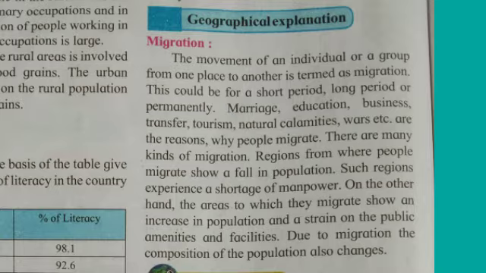There are many kinds of migration. Regions from where people migrate show a fall in population. Such regions experience a shortage of manpower. On the other hand, the areas to which they migrate show an increase in population and a strain on the public amenities and facilities. Due to migration, the composition of the population also changes.